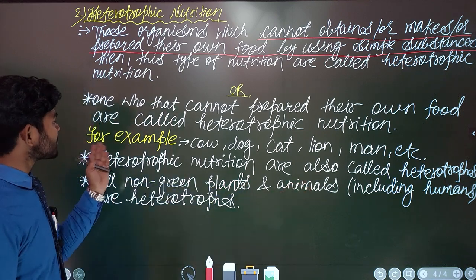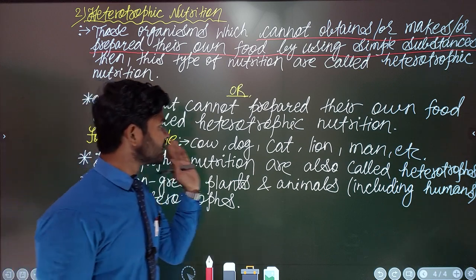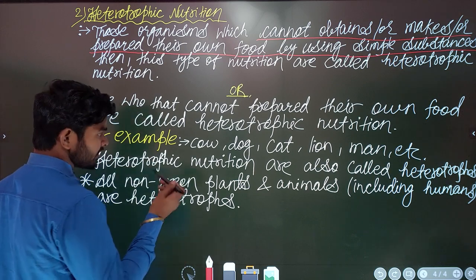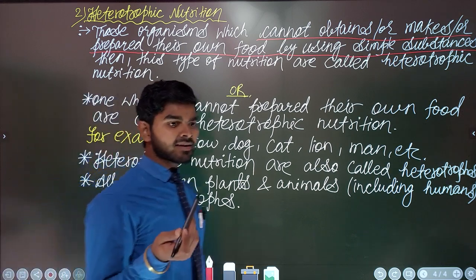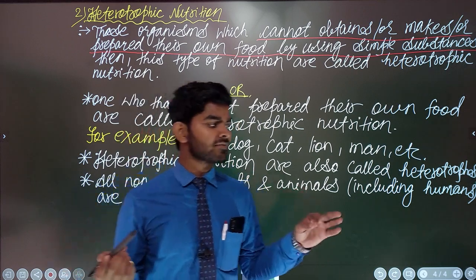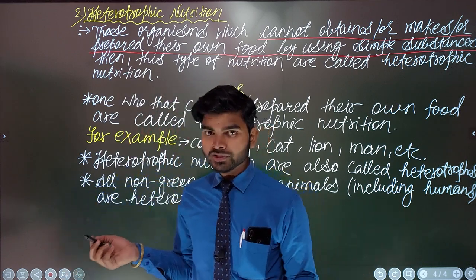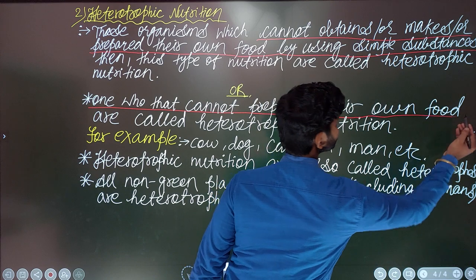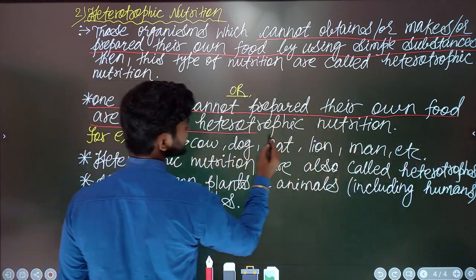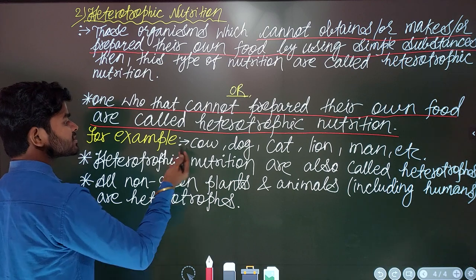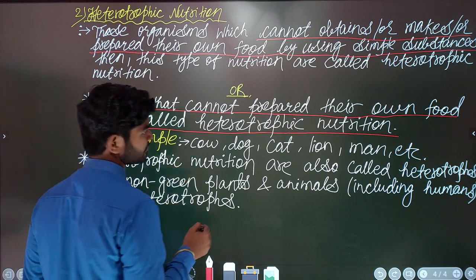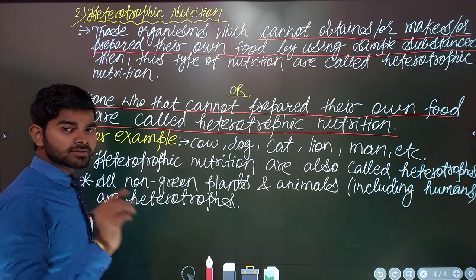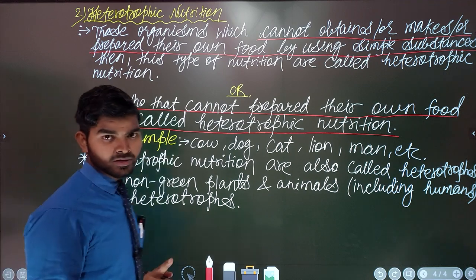Now let us talk about the examples. Examples I have mentioned here: cow, dog, cat, lion, man, etc. Many more different examples of the heterotrophic mode of nutrition are available on this earth's surface. But this is a very important basic definition that you must learn, and these definitions are easy to understand. You should keep these examples in your mind. Many more examples, just like birds. Birds are also heterotrophic; they do the heterotrophic mode of nutrition.